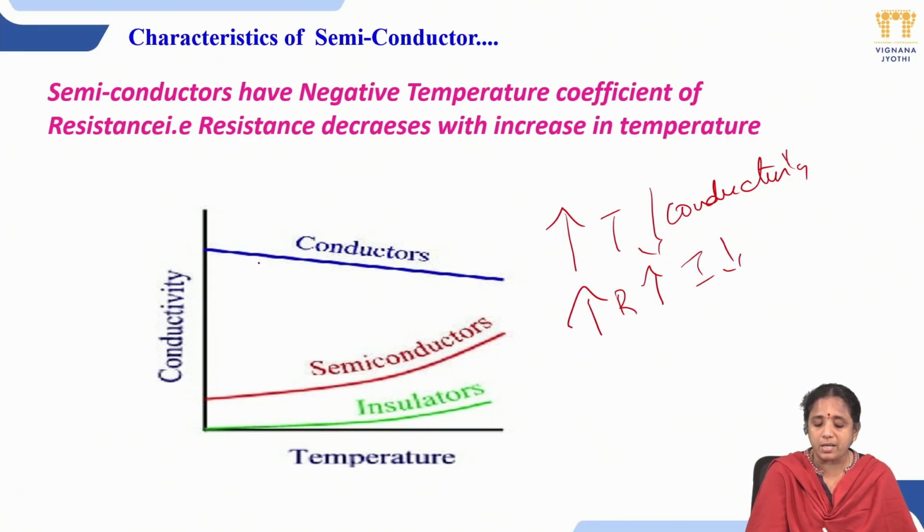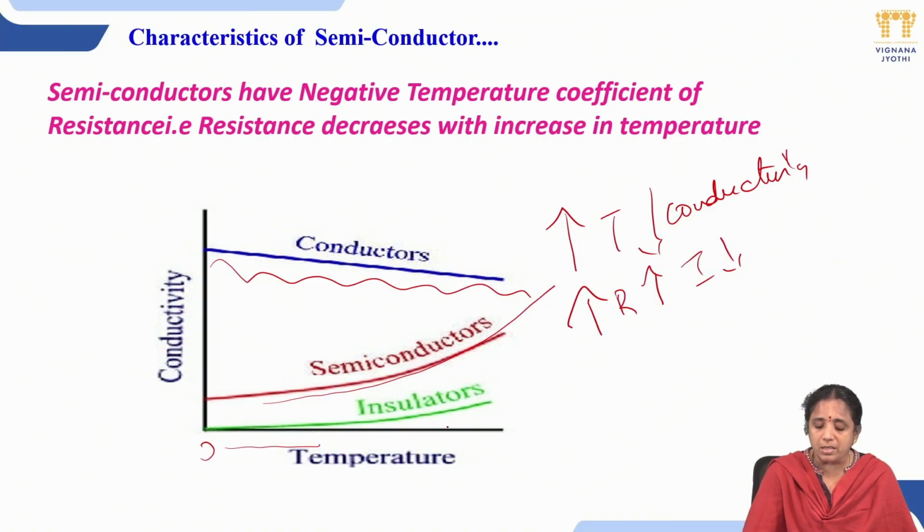So as the temperature increases along the x-axis, the conductivity slowly decreases. Whereas in semiconductors, as the temperature increases, the conductivity slowly starts increasing.